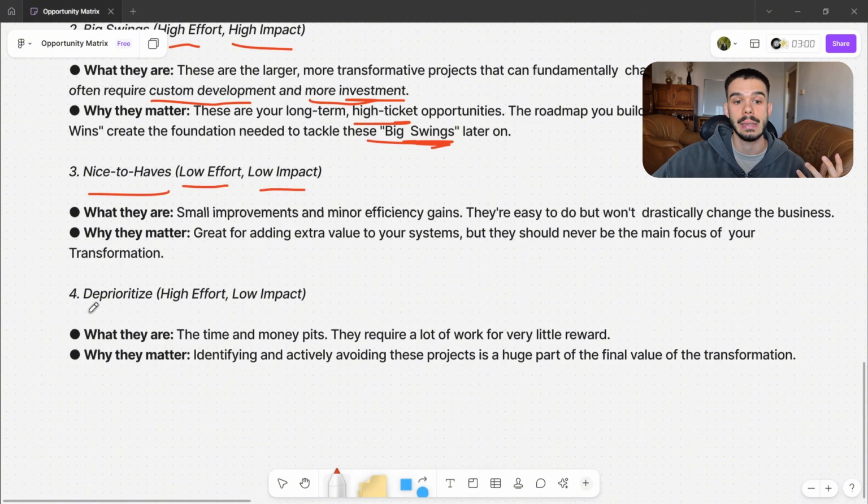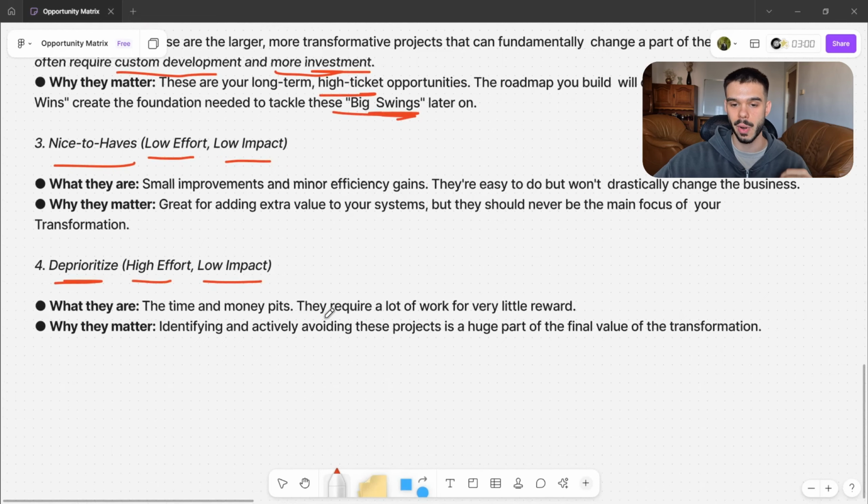And then we have the deprioritized quadrant, which are high effort and low impact projects. They are the time and money pits. They require a lot of work for very little reward. Therefore, they matter because identifying and actively avoiding these projects is a huge part of the final value of your whole transformation.